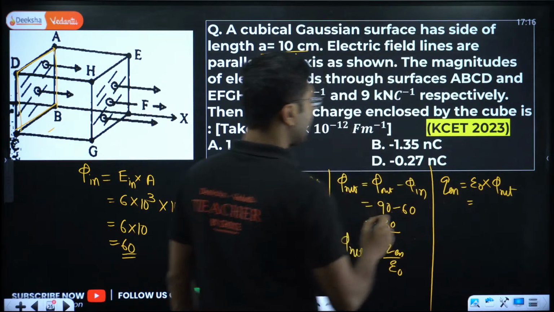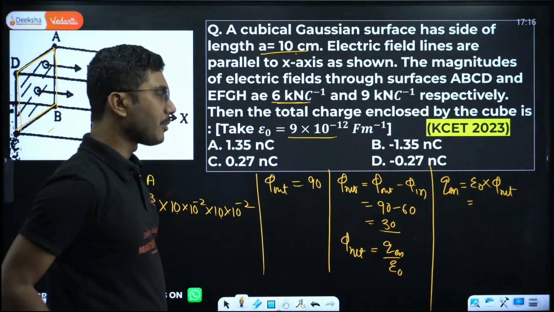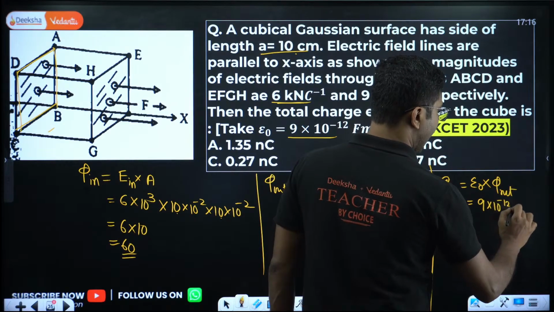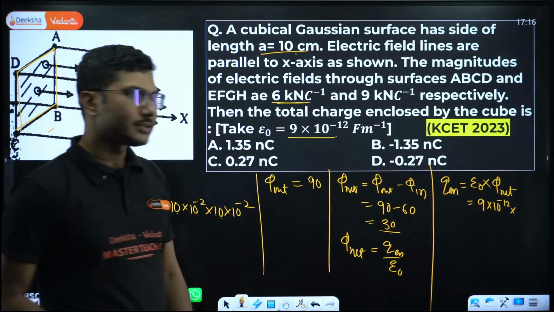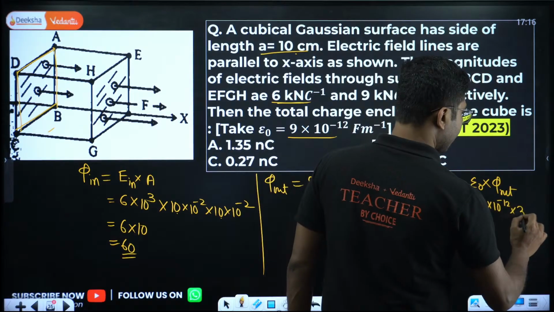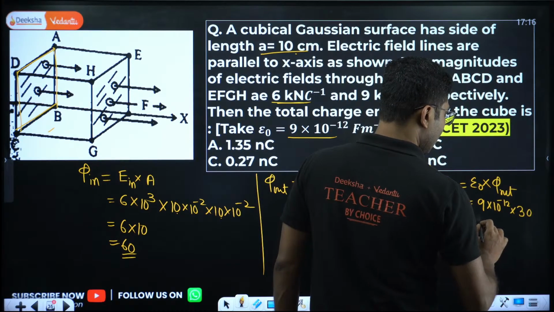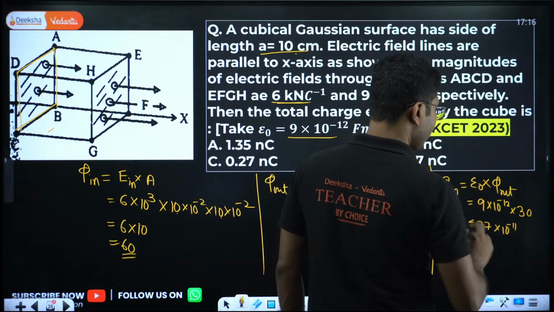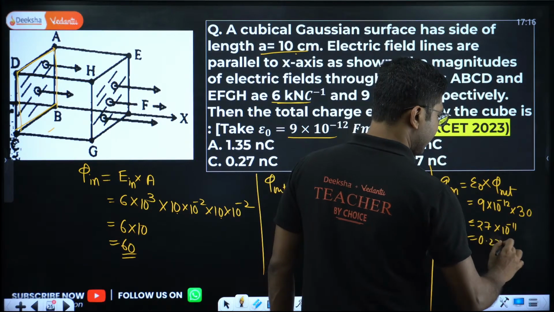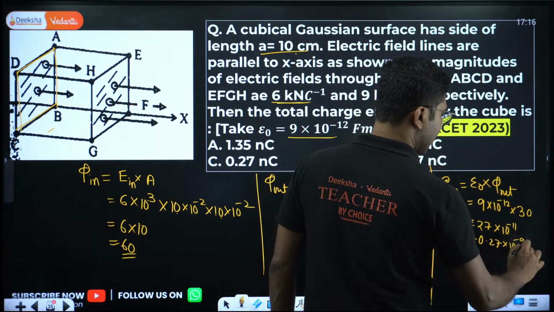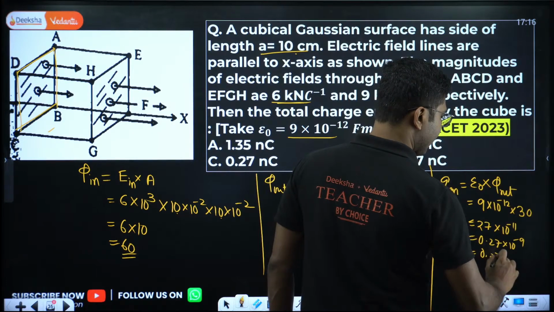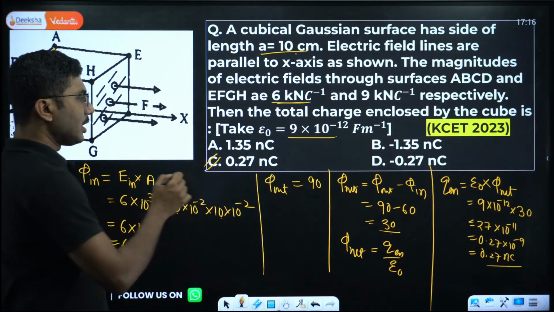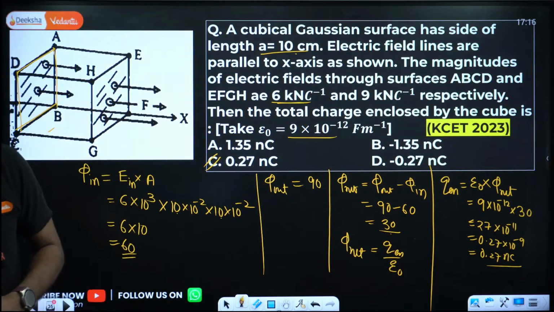So what is the epsilon naught value? Epsilon naught value is given as 9 into 10 to the power of minus 12. So you will take that, and we have calculated the net flux to be 30. So you get this as 27 into 10 to the power of minus 11, or 0.27 into 10 to the power of minus 9, or 0.27 nanocoulomb. So charge enclosed is 0.27 nanocoulomb. So the correct answer is option C.